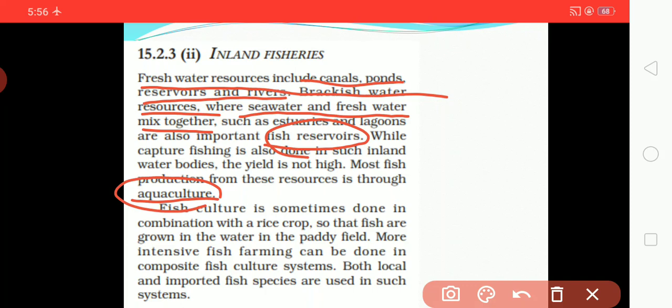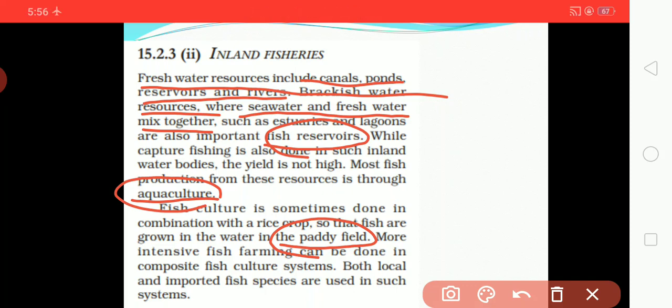Fish culture is sometimes done in combination with a rice crop, so that fish are grown in the water in the paddy field. So they can easily be combined with the rice crop, and fish can be grown in the water in the paddy field.